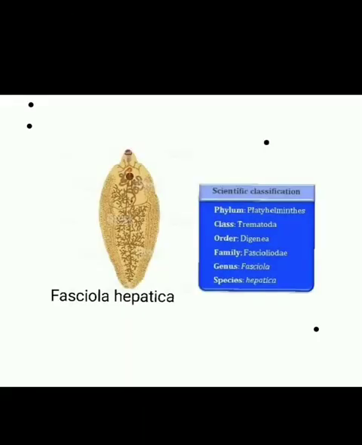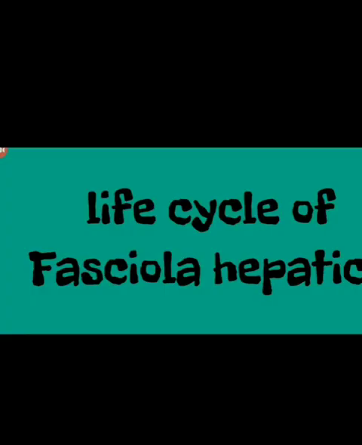This parasitic metazoan causes liver rot disease in sheep, which are vertebrates, and it is digenetic, that is, it has two hosts. The primary host is the sheep, and the intermediate host is Planorbis or Limnaea, a snail belonging to phylum Mollusca, which is an invertebrate. Let us now focus on the life cycle of Fasciola hepatica.